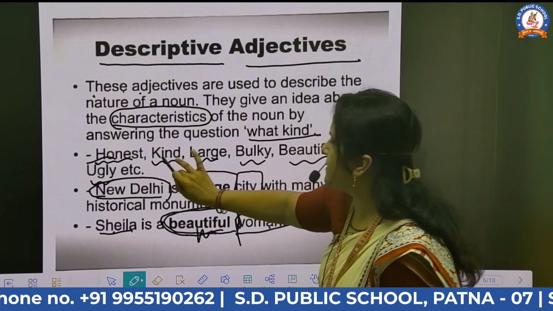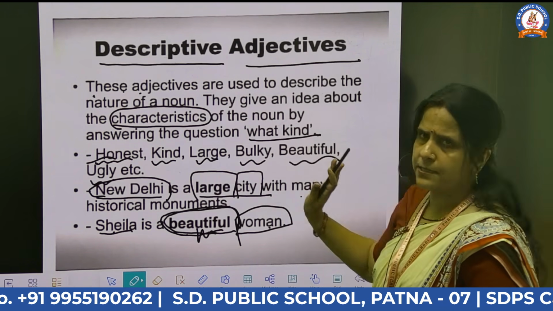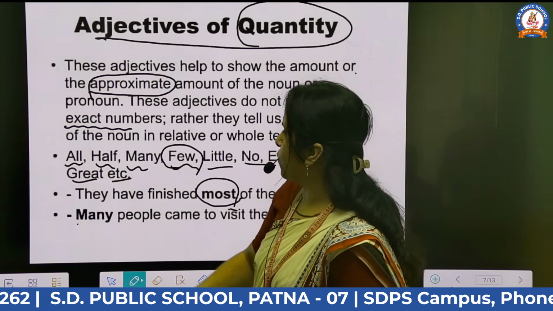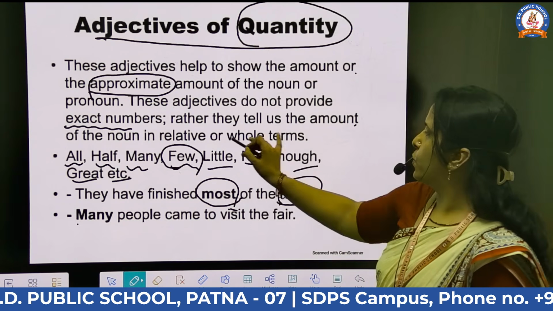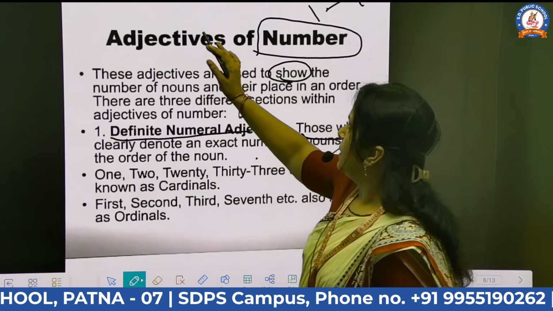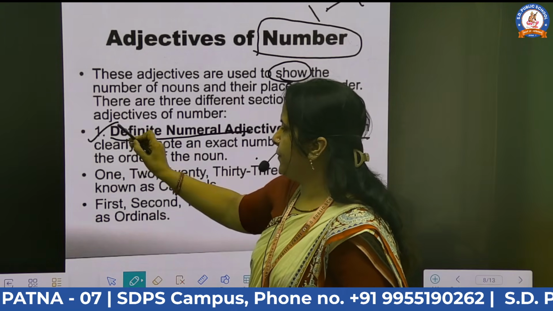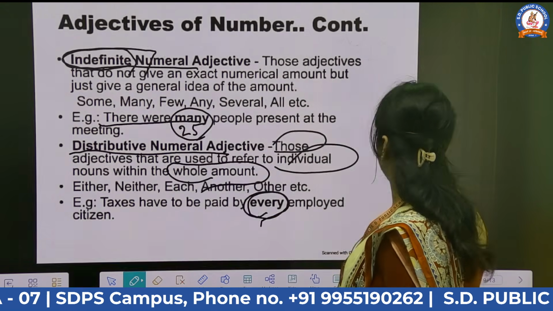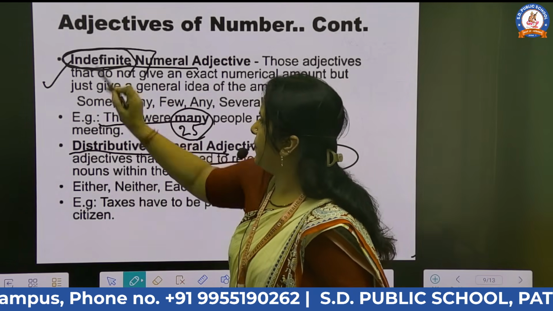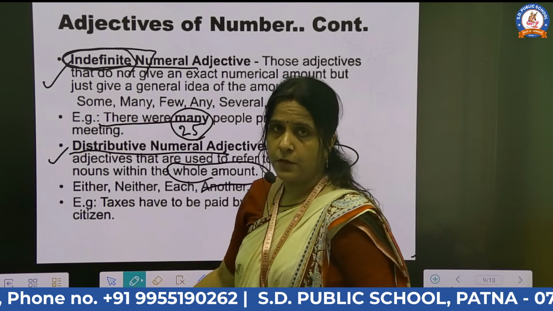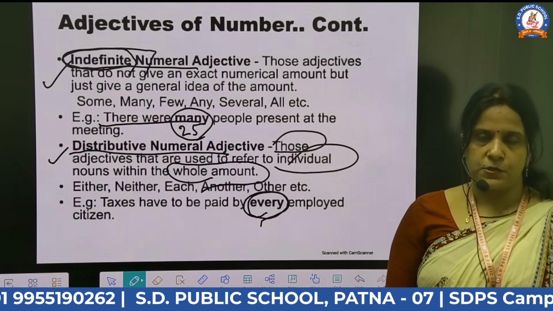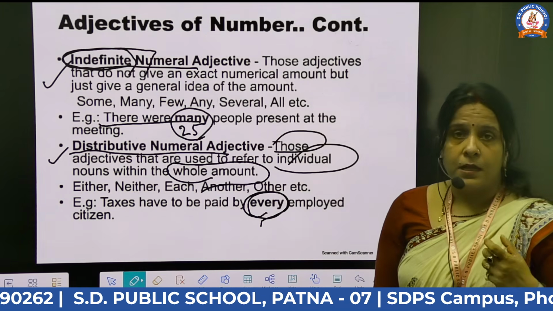In descriptive, there are different examples. Honest, kind, large, bulky. New Delhi is a large city. Then in the adjective of quantity, there are little, more, enough, few, many, great. And in the adjective of number, definite, indefinite, and distributive. So today we explained 3 kinds of adjectives in this session, in this online class.